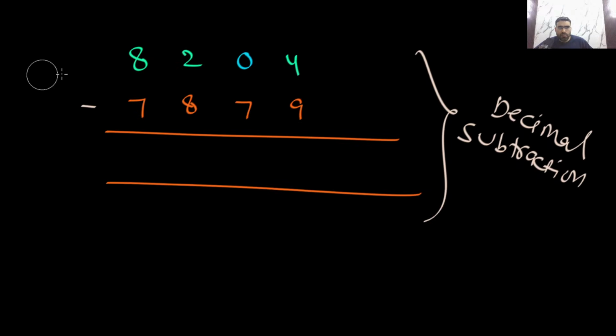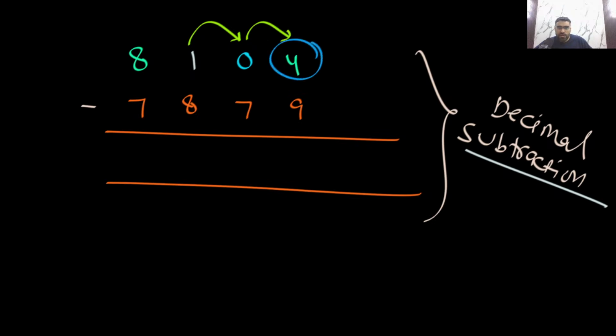We have a concept of borrow. Okay, so you can see what you will do. From here you cannot take a borrow. In your school life you have seen this subtraction, right? So what will you do? From here you will take a borrow and give it to this. So what will this become? This will actually become 14. Why is this becoming 14?